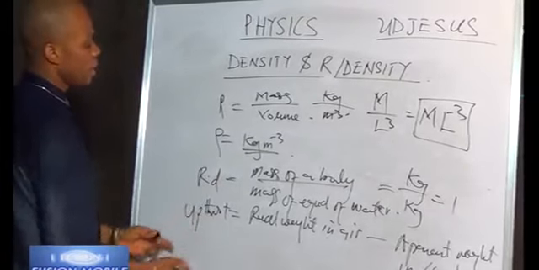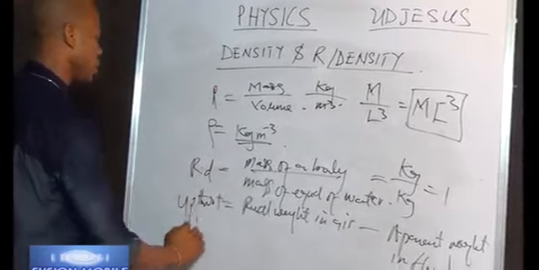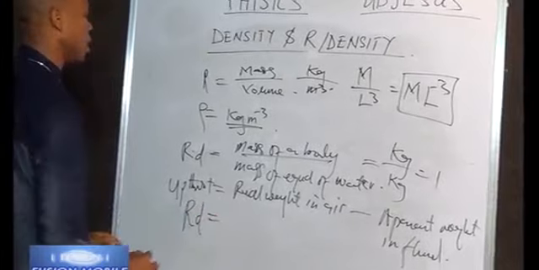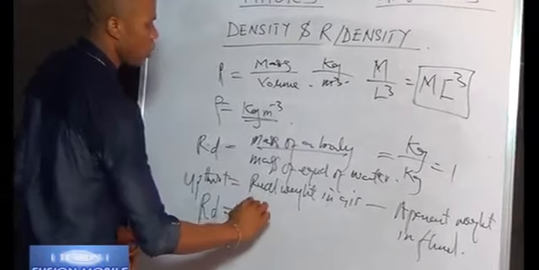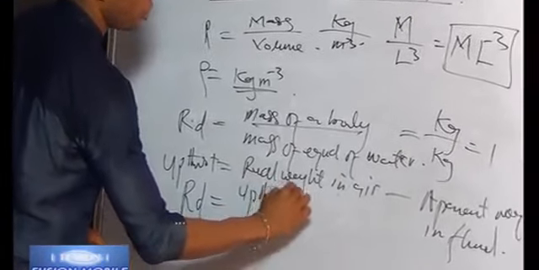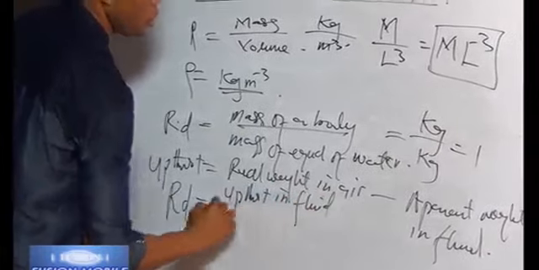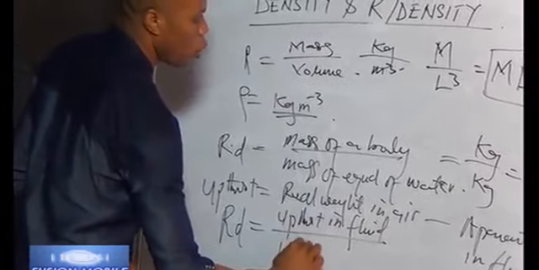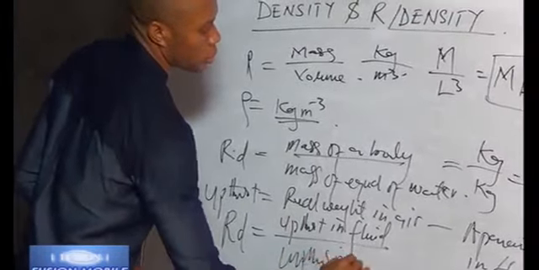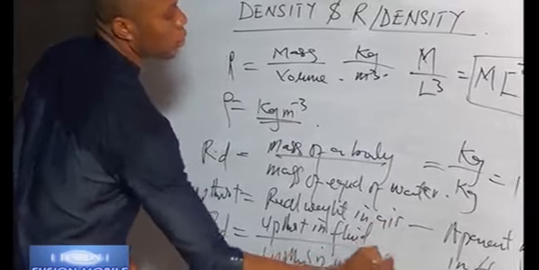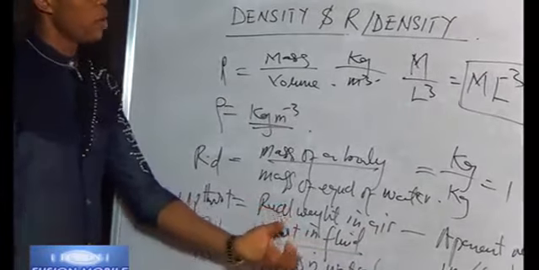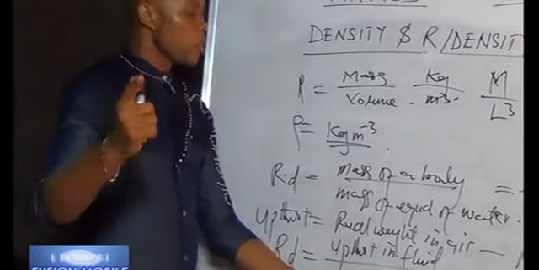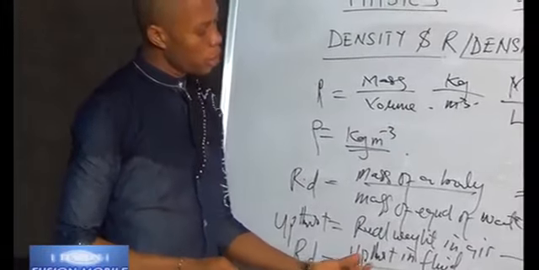Relating this back to relative density, we obtain a formula which says that relative density is equal to upthrust in fluid over upthrust in water. Most especially those of you writing JAMB, watch out for this.